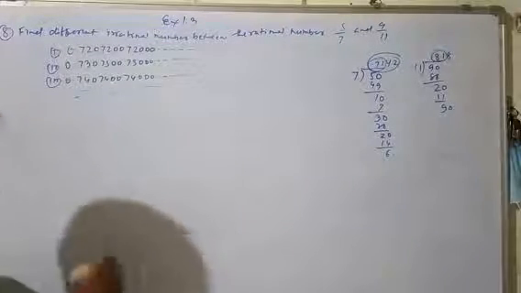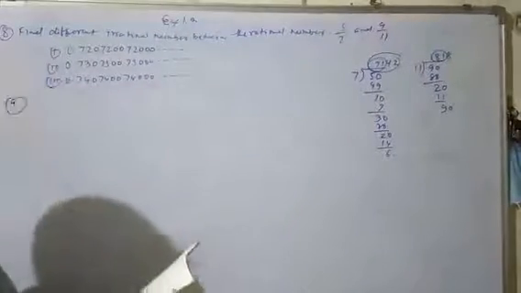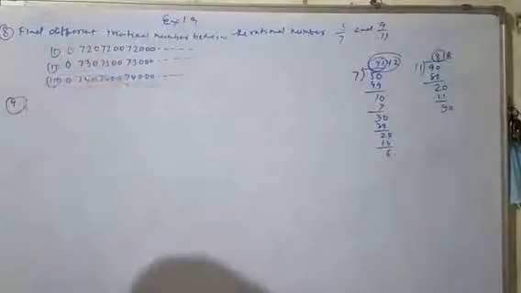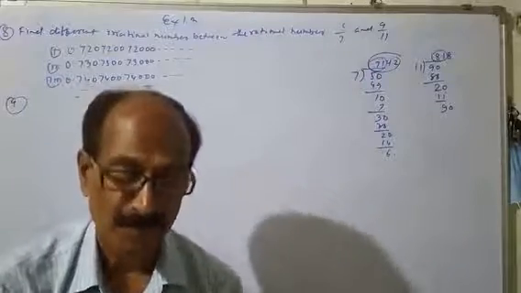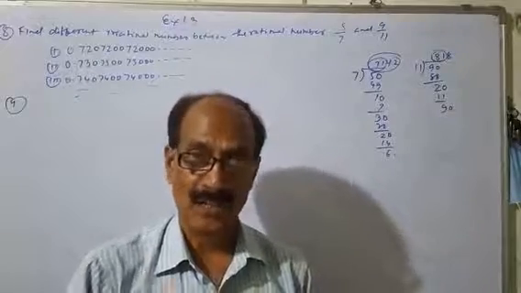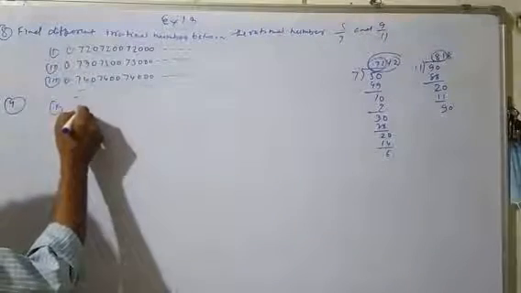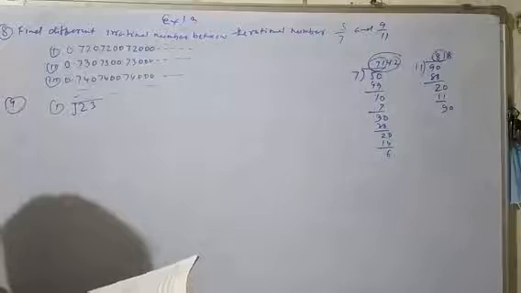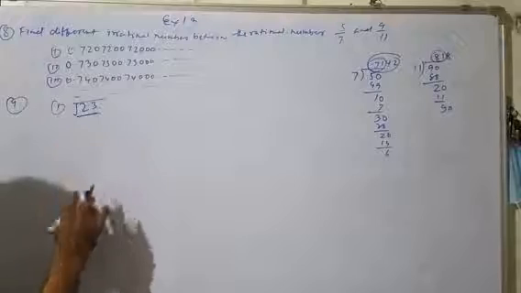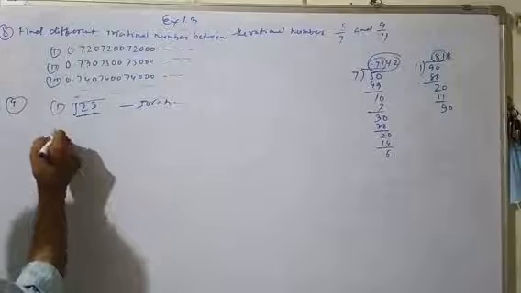Next, question number 9. Classify which numbers are rational or irrational. We know that numbers which are not a perfect square or not a perfect cube are called irrational numbers. Question number 1, root 23. 23 is not a perfect square, so it is irrational.